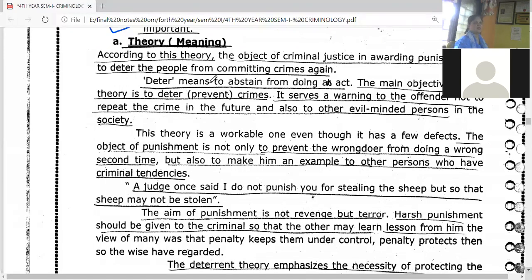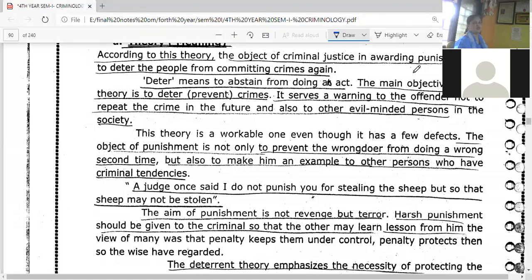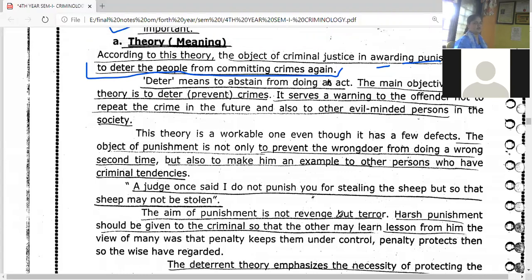According to this theory, object of the justice is to avoiding the punishment. का punishment द्या, त्या लोकांच्या मनात भीती क्रिएट व्हायला पाहिजे तो गुन्हा न करण्यासाठी. To deter the people from committing the crime. Deter म्हणजेच abstain from doing, थांबवणे ते करण्यापासून. पण ते थांबवणं कसं सांगा, डर निर्माण करके, भीती निर्माण करून. The main objective of the theory is to deter.